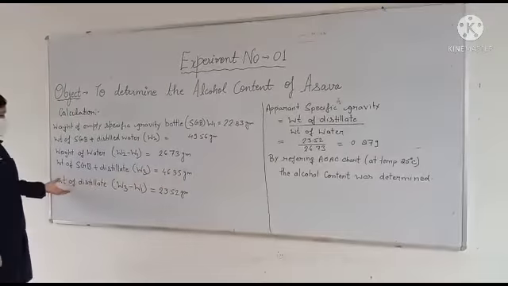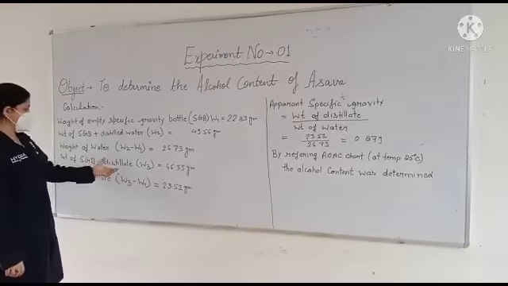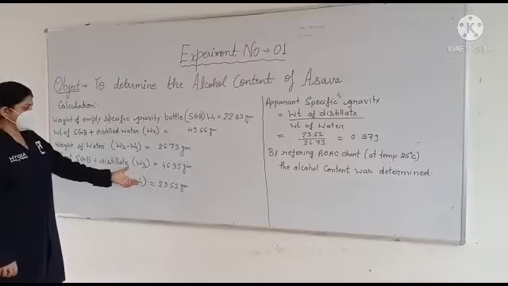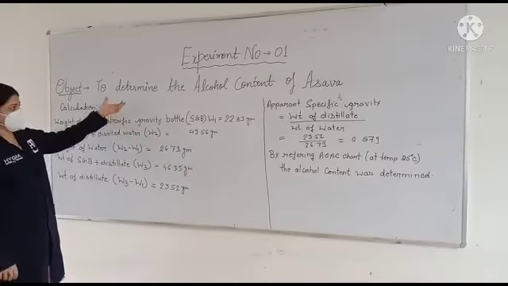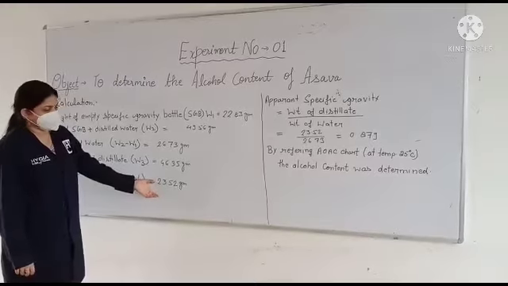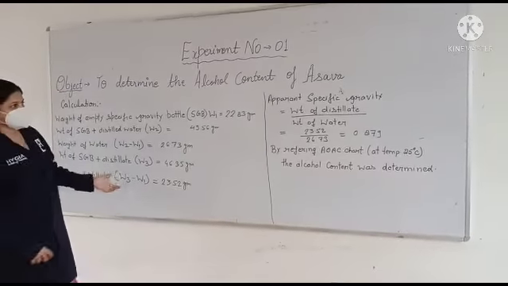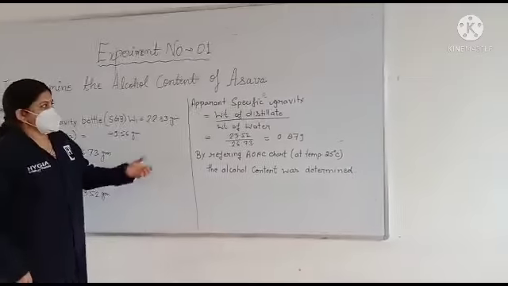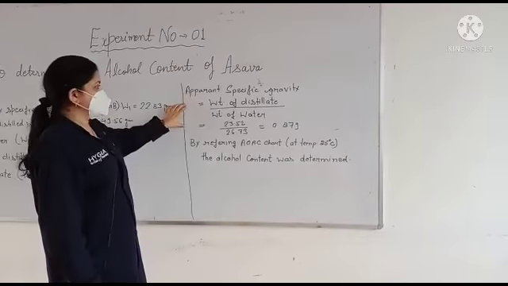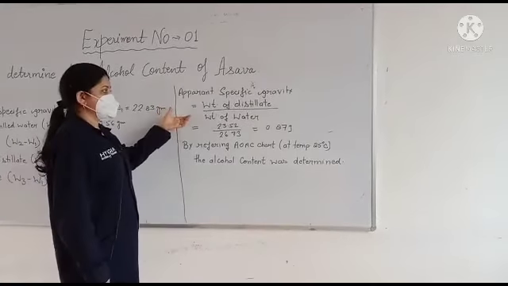From this we calculate the weight of the distillate, that is W3 minus W1, and it comes out 23.52 gram. Now we put the calculation in the formula and calculate the apparent specific gravity of the alcohol present in the marketed Ayurvedic formulation.